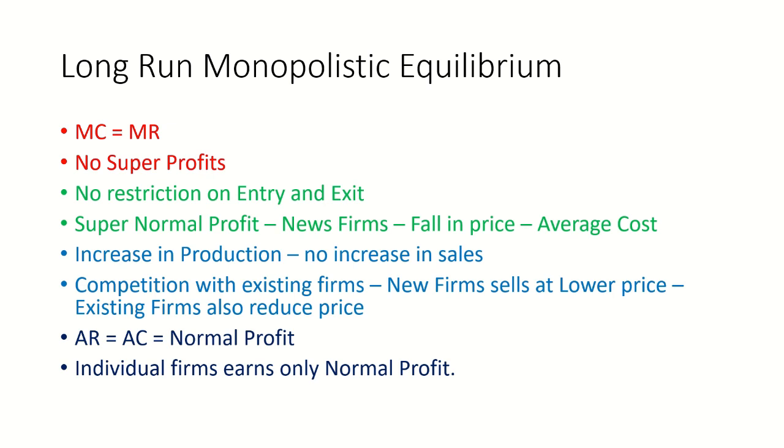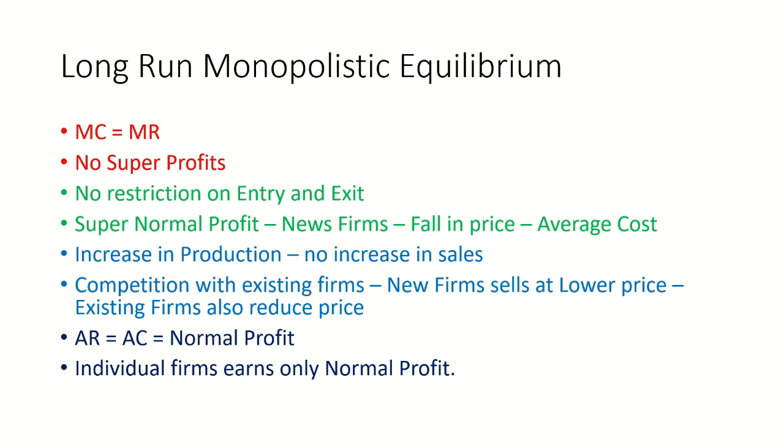Due to this competition, AR should be equal to AC. When the average revenue is equal to the average cost, that situation is normal profit. So the individual firms earn only normal profit in the monopolistic equilibrium.